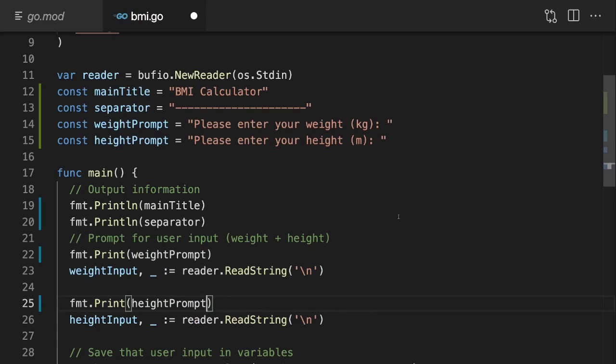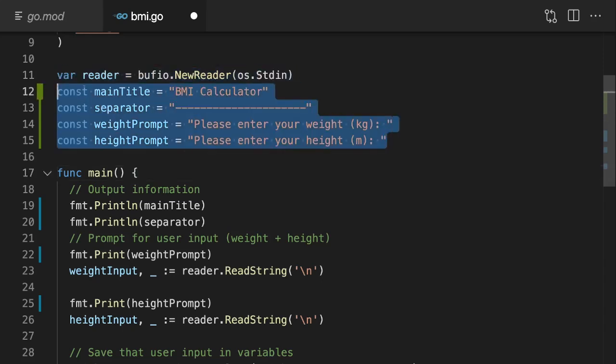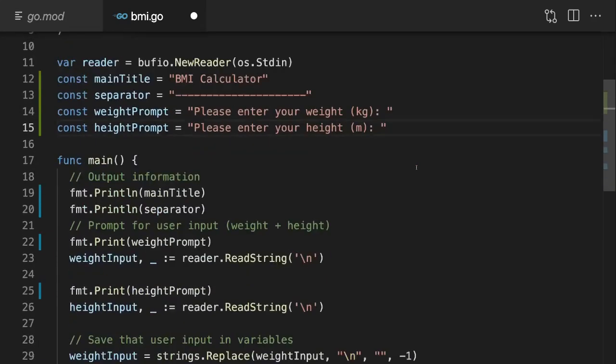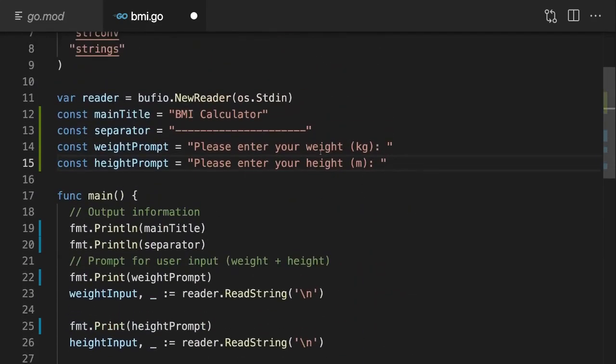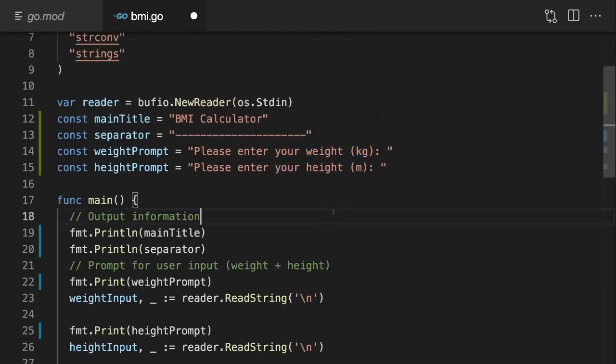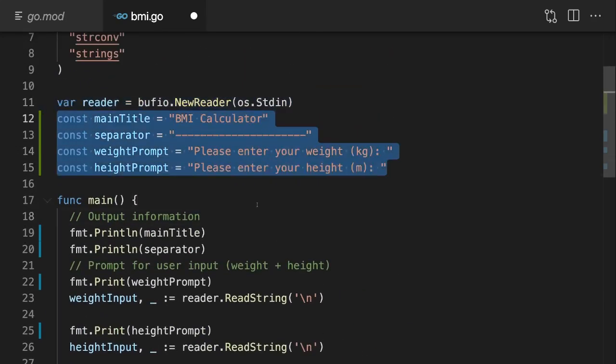Do you need to do that? No, not at all. I'm just doing this to practice the usage of consts, and it can be useful to store these key output text snippets in constants, because that would mean that if we ever want to change something here, we find those key prompt texts at the top of the file, and we don't have to dig through all the code just to change something about this output text. Of course, in a simple application like this one, that's not a big issue, but it can save you some time. So putting those values into constants is definitely something you could do.